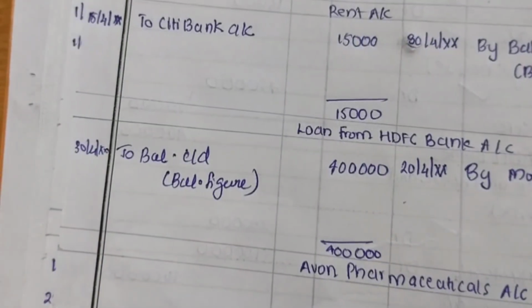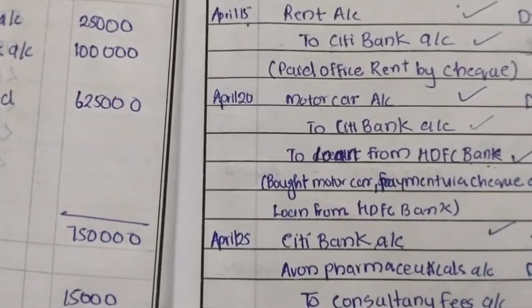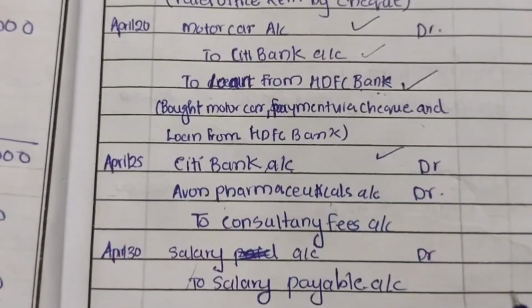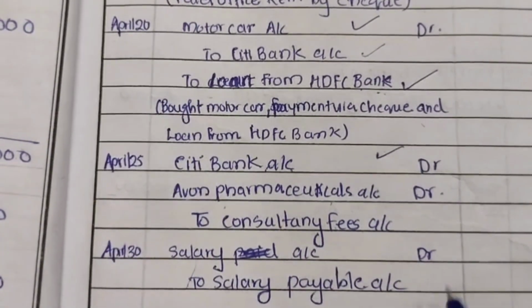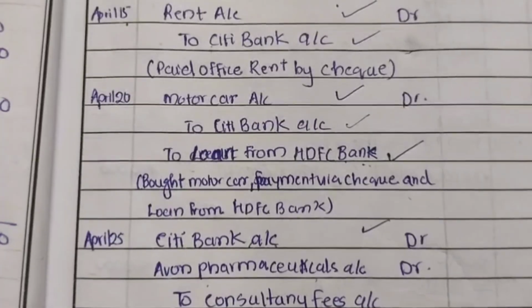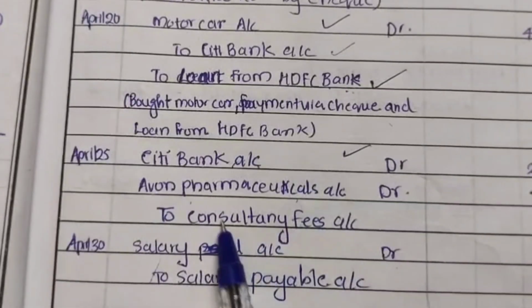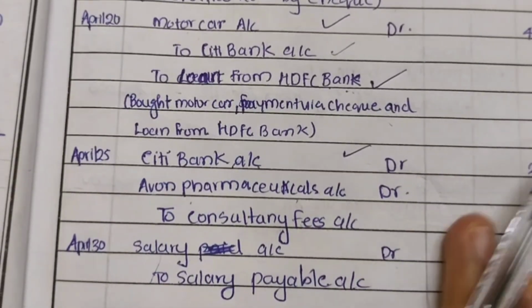Okay, we are over with this one also. Next comes Avon Pharmaceuticals, consultancy fee. Avon Pharmaceuticals is being debited here. We have to use the opposite term, consultancy fees, and write the corresponding amount, 7,50,000. This happens on April 25.